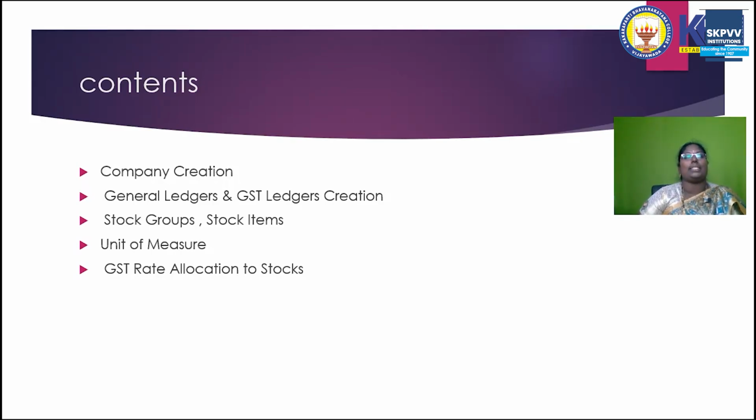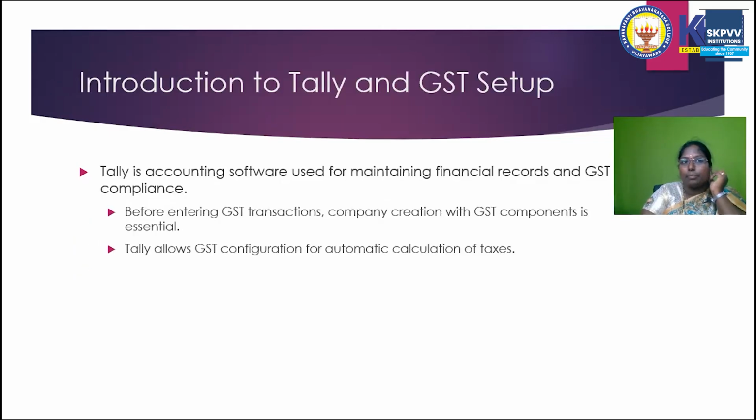Now we are discussing the first step in that system. It is company creation. What is the meaning of company creation? Company creation is nothing but, whenever you have a company, for example, I have a company named Money Cooperative Society, we need to enter all the details of the Money Cooperative Society with the title, because all the invoices like sale bills come under Tally with the name of Money Cooperative Society. So first you need to create the title of whatever company we have.